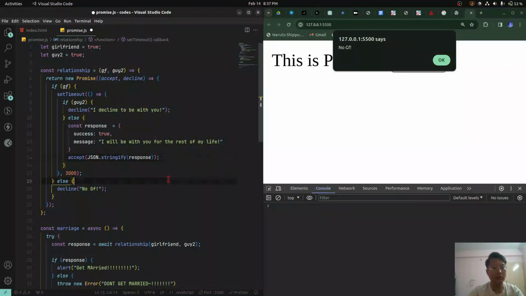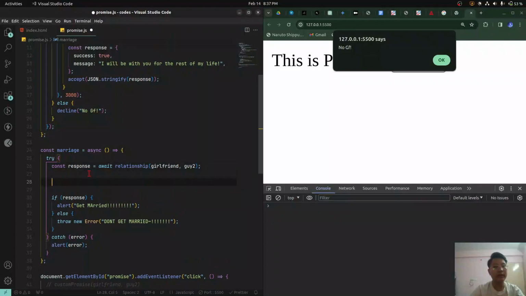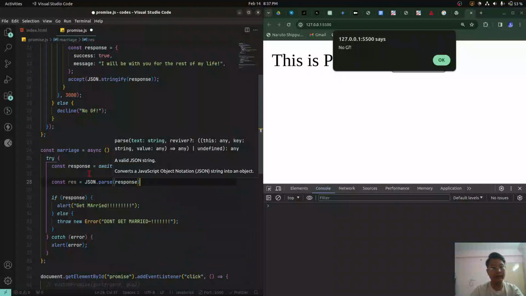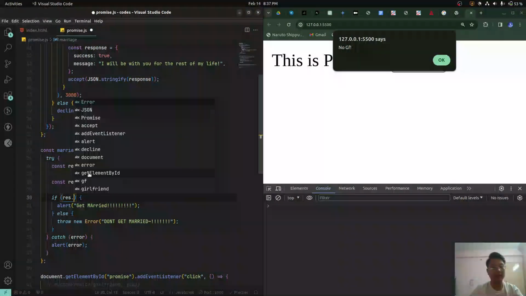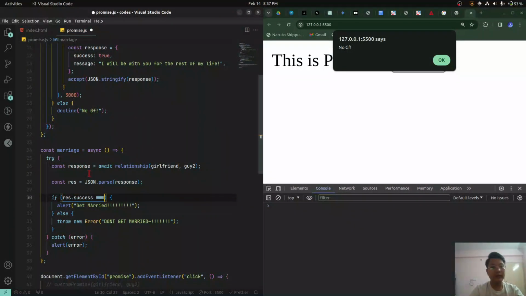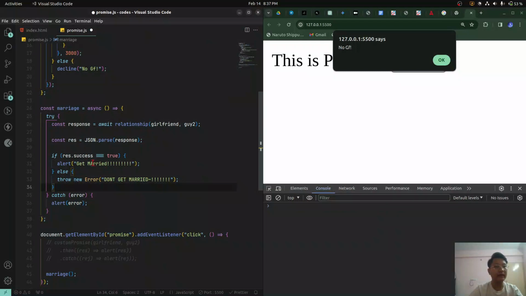Okay, and when we get this, let's say we get the const response, we JSON parse whatever that response is, right? And in the response, if response.success is true, then get married, otherwise don't get married. Okay, save it.